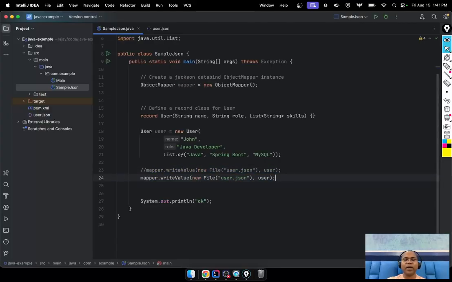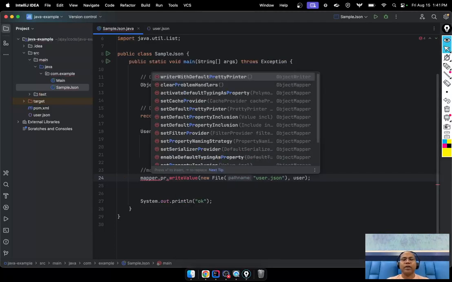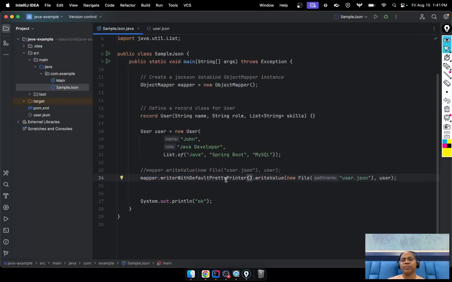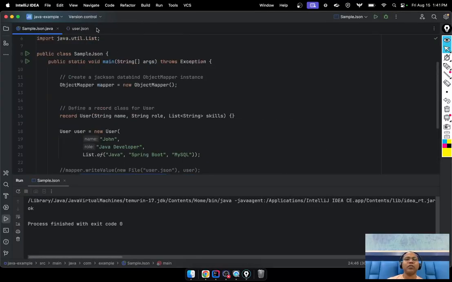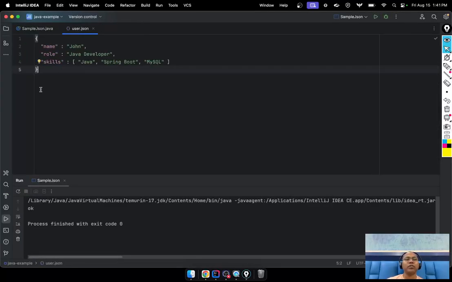So instead of that, you can say, hey, mapper, use the pretty printer. This mapper class also gives a writer. You want to write this object, but not as plain text, just in a nicely formatted pattern. If you run this and look at the file, now this is the format.